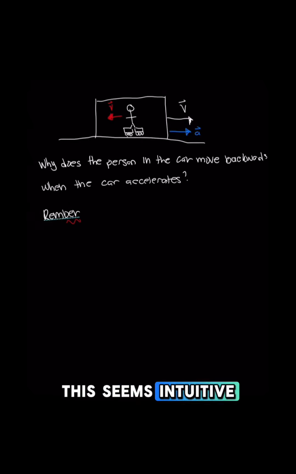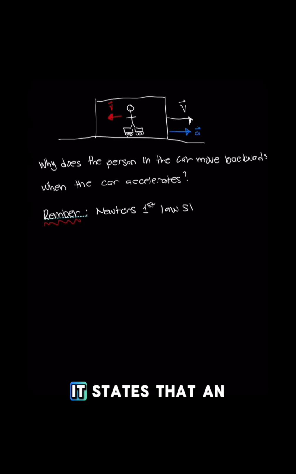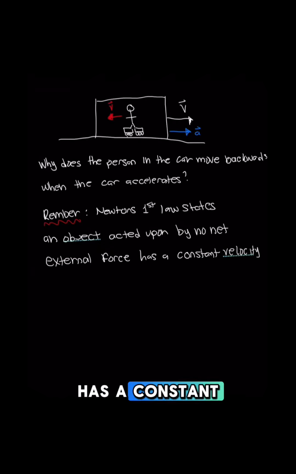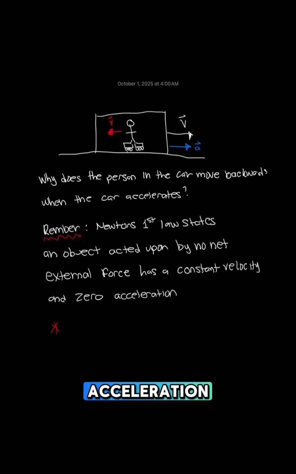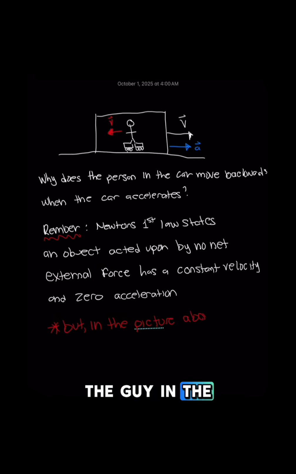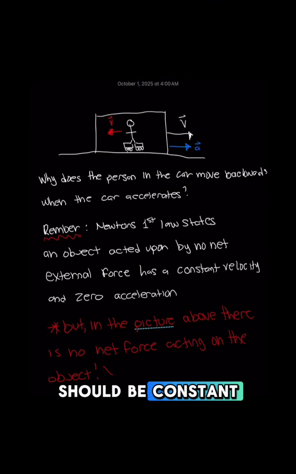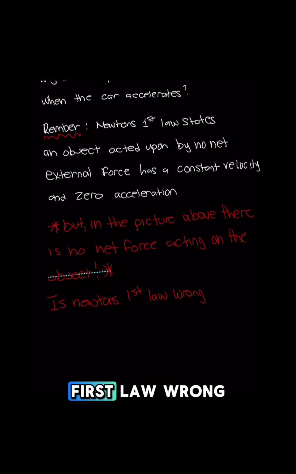Now, this seems intuitive, but if we remember Newton's first law, it states that an object acted upon by no net external force has a constant velocity and zero acceleration. And if we look at our situation, the guy in the car is not acted upon by any net external force, so his velocity should be constant. So what does this mean? Is Newton's first law wrong?